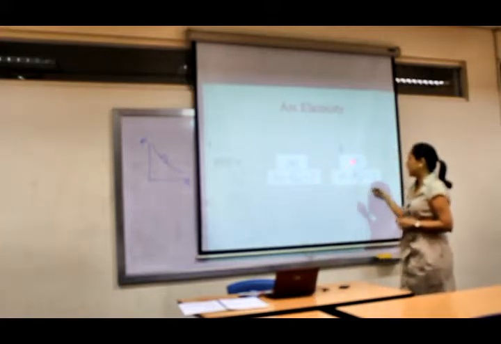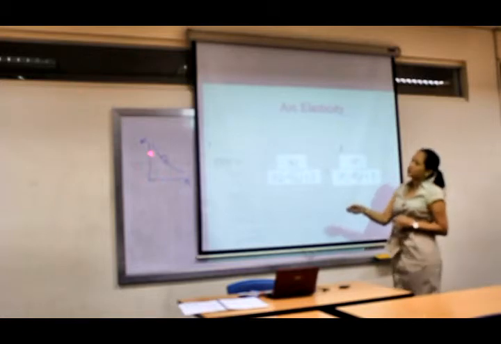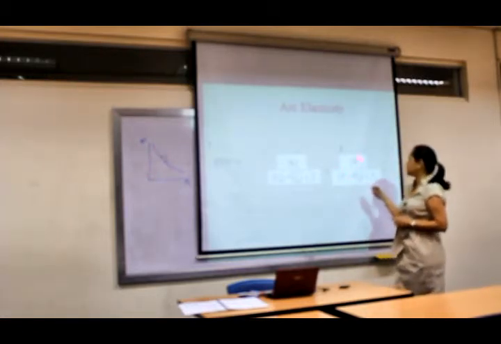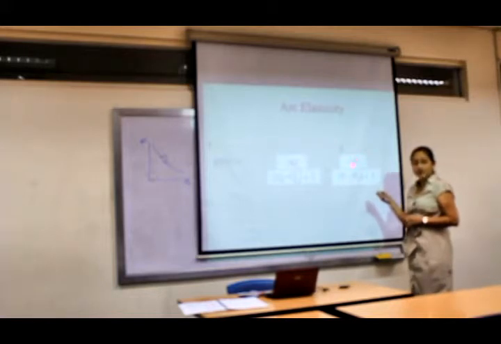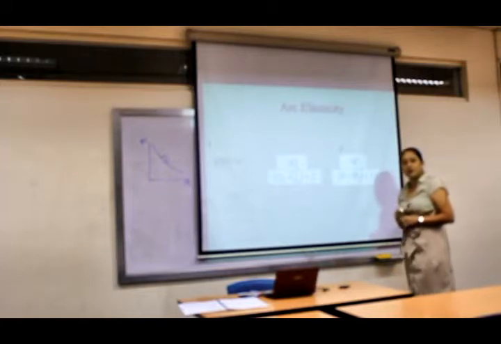Everything is divided by the change in price over price average. So you'll be computing this similarly to the way you computed this. So let's assume that the price changed from 10 to 20, in which case the change in price is 10. That's 20 minus 10. And the denominator will be the first price 10 plus the second price 20, or 30, divided by 2.